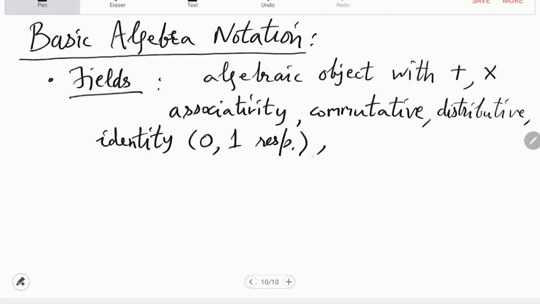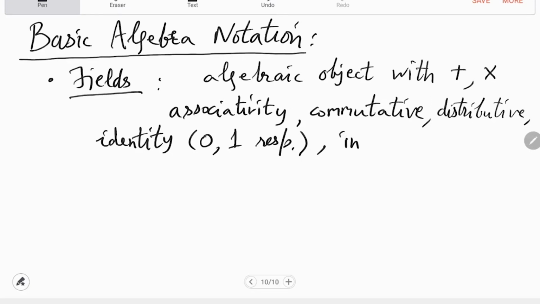And there should be identity elements, which we will always say with respect to multiplication. So for addition, every element has an inverse, which is a goes to minus a. For multiplication, a goes to 1 over a, except when a is 0. So minus a, 1 over a. Okay, so those are the natural things. So when all these properties are there, you call it a field.